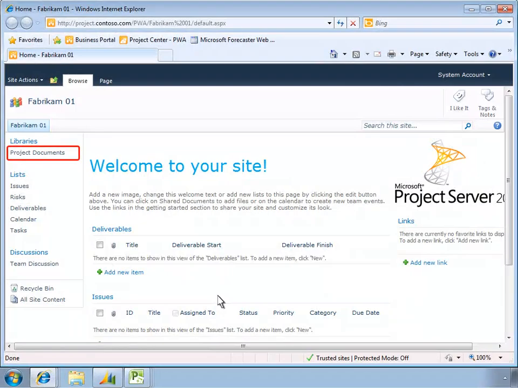Now, project managers and anyone else with access to the Project Web Access site can easily view invoices and any other shared documents associated with the project.